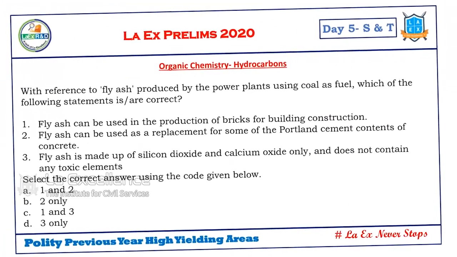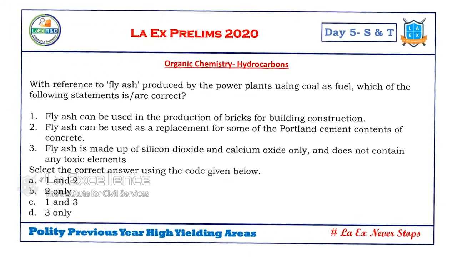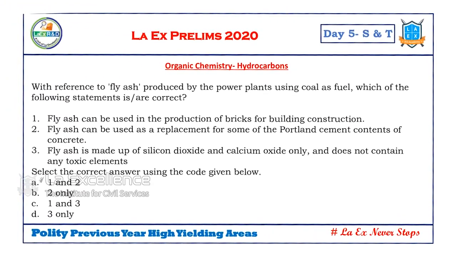Next, let's come to chemistry. This is organic chemistry. This issue is in the news, but then we read it from our basic books. Read the question. With reference to fly ash produced by power plants using coal as a fuel, consider the following statements. Do you know? This question was asked because there were guidelines by the Ministry of Power that all the coal plants should store the fly ash and sell it to the brick kilns, etc. In such a context they have given this question.